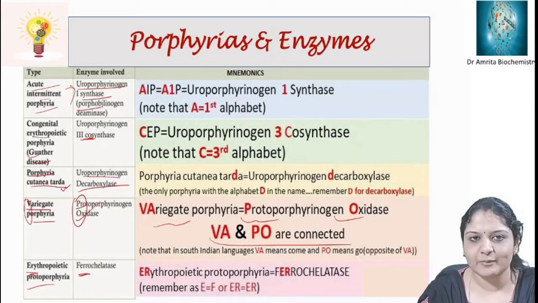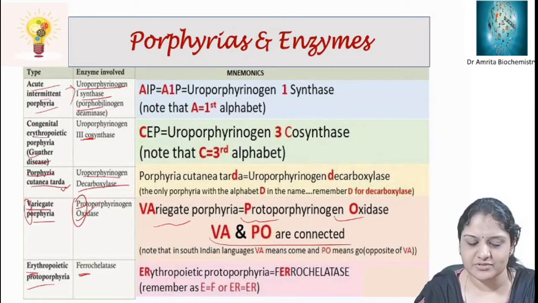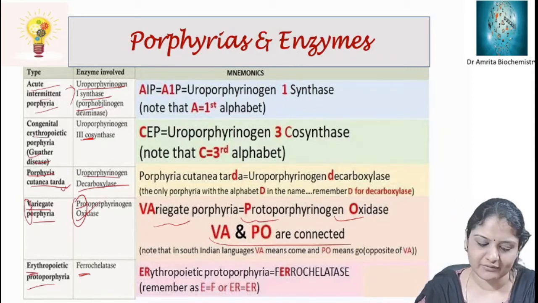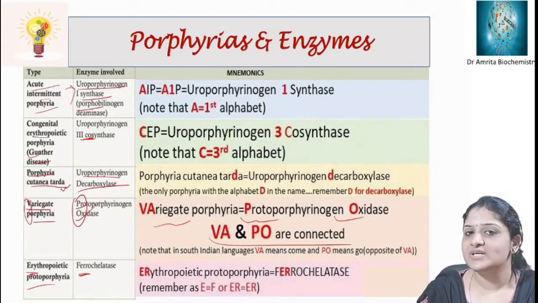So thus you can remember. Using this trick, you can remember the names of the porphyrias and the enzymes deficient. This enzyme deficiency is usually asked, almost all the enzymes. So by using this trick, you can remember all the enzymes pretty well. Like in acute intermittent porphyria, the enzyme defective is UPG1 synthase.